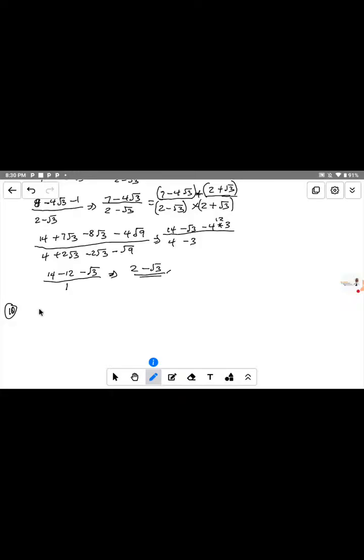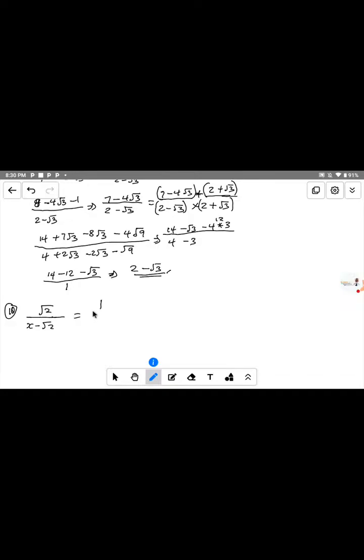We have root 2 divided by s minus root 2, equal to the same thing applicable to this one.